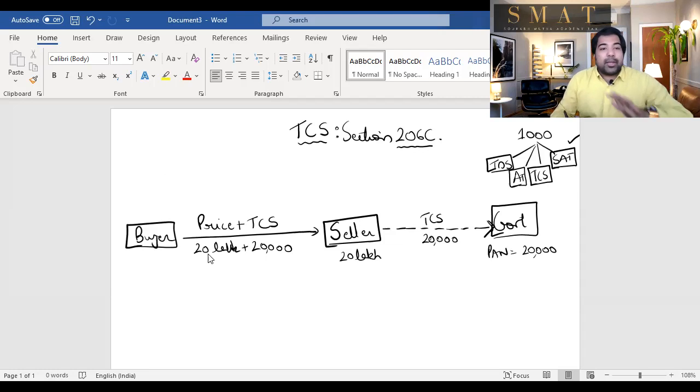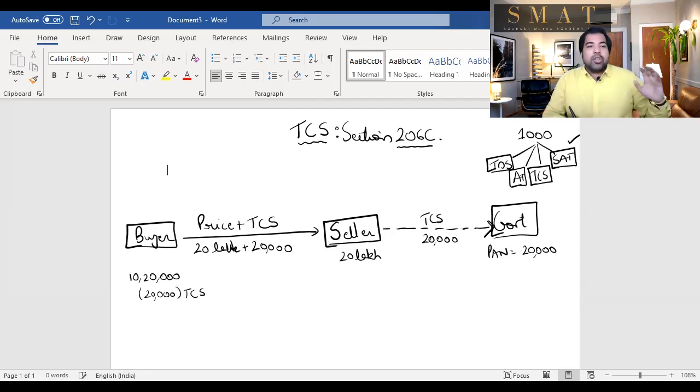Now you've already paid 20,000. At the end of the year, let's say you have to pay 10 lakh 20,000 rupees tax to the government. You've done your calculation, you figured your GTI, you've done your calculation of tax, and you have to pay 10 lakh 20. Out of that, you will not pay 20 because you've already paid that in TCS. So you'll take a credit of 20. So TCS is not a different tax, it's the same tax collected by the seller from you and then paid to the government. It works on similar lines like TDS.